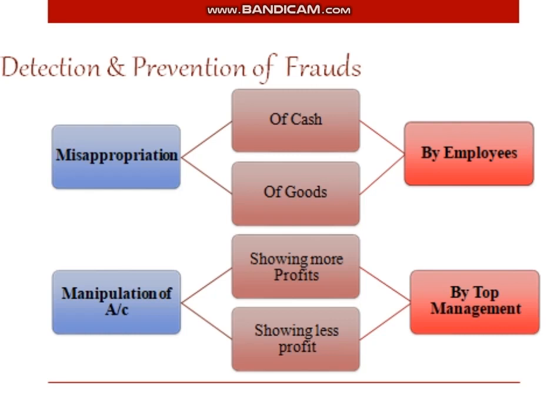Next is misappropriation of goods, which includes recording sales of larger quantities than actual, and also recording purchases of larger quantities than actual. These two, misappropriation of cash and of goods, are done by the employees of a particular business organization. The third is fraudulent manipulation of accounts, done by showing more profits and also by showing less profits. These two activities are done by the top level management in a business organization.